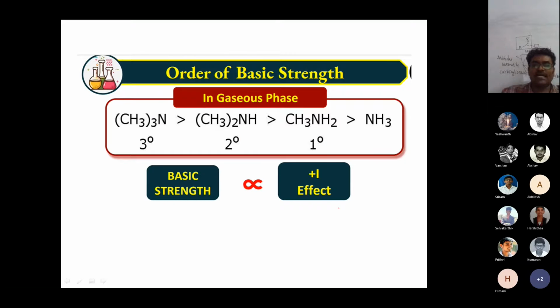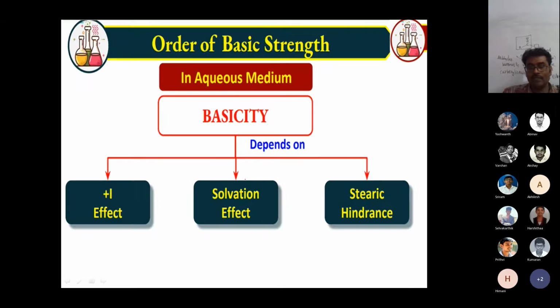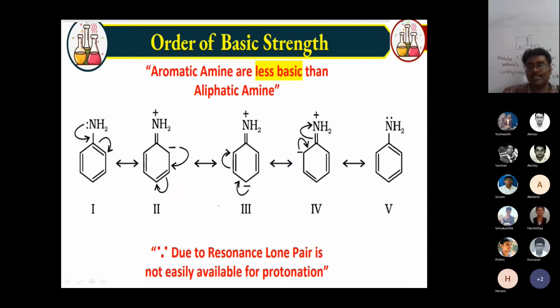Some students asked, sir, how do you say the secondary amine is more basic? In this case, you can take the index. But you can see very clearly that when I compare with the aliphatic amines, aromatic amines are weakly basic, because the lone pair of electrons on the nitrogen atom is involved in resonance structures.